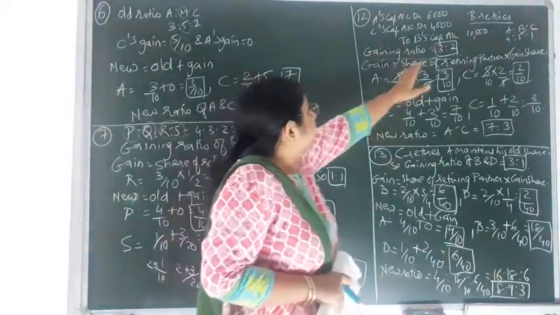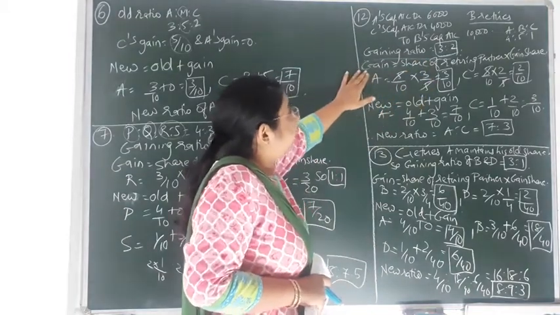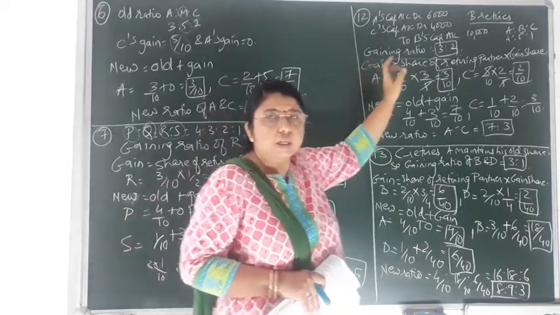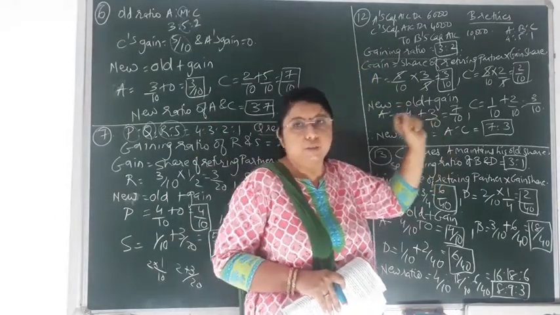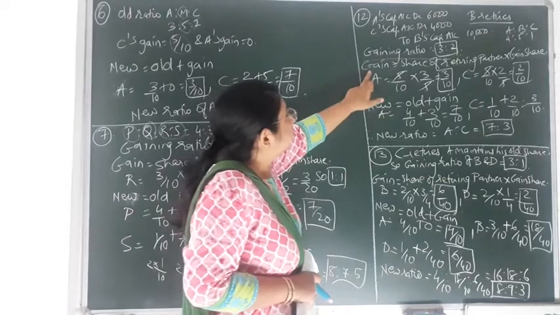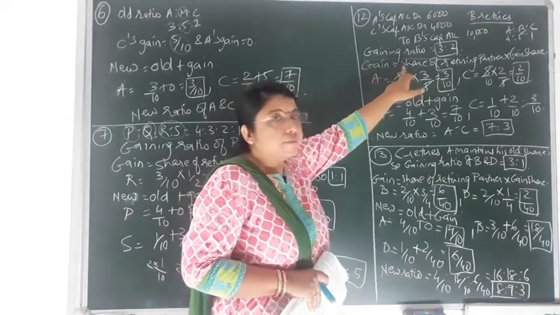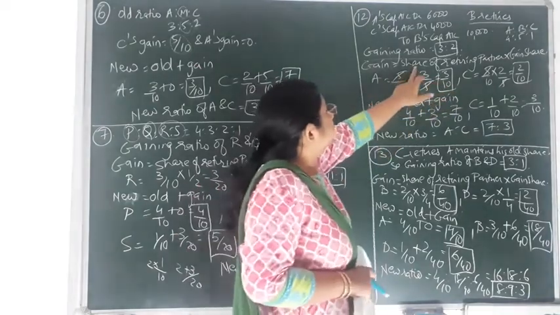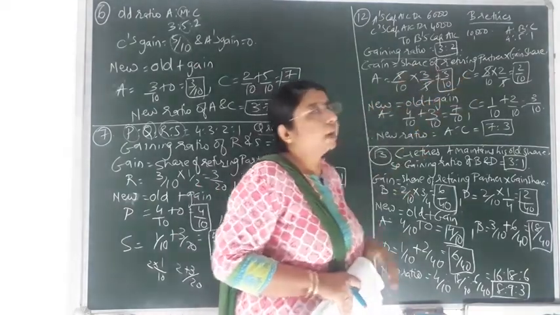So from this journal entry we can find out the gaining ratio. Now after getting the gaining ratio, you have to find the gain. This is gaining ratio. We have to find the gain. Okay, that is different. Gaining ratio and gain, both are different things. Gain is equal to, again, the same formula as in the previous sum. So remember this formula, that is share of retiring partner multiplied by gain share.